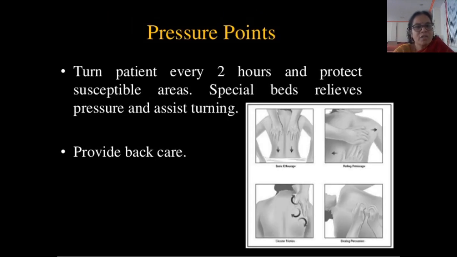Then pressure points: you need to take care of pressure points. Every 2 hours the patient has to be turned and position changed to protect the susceptible areas, and special beds release pressure and assist in turning. Nowadays there are special beds available like water beds and air beds, to remove pressure from the bottom over the bony prominences, and you need to provide back care.